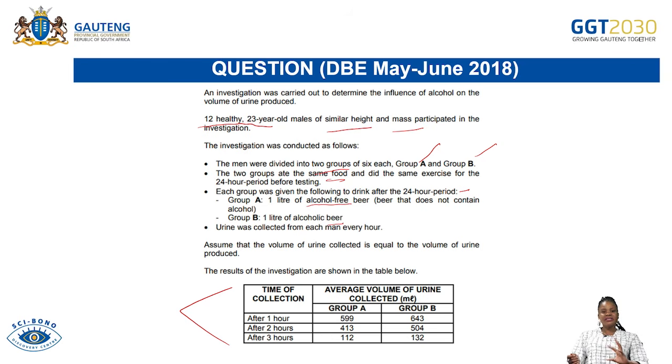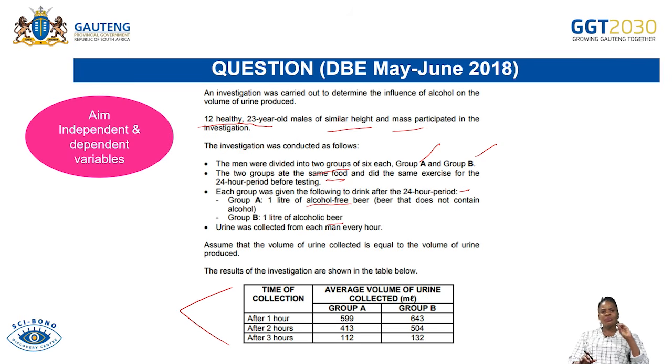Remember, this is an investigation question. When you are dealing with investigative questions, the first thing is that you must be able to identify the aim, the independent variable as well as the dependent variable. The aim is already stipulated on top there.